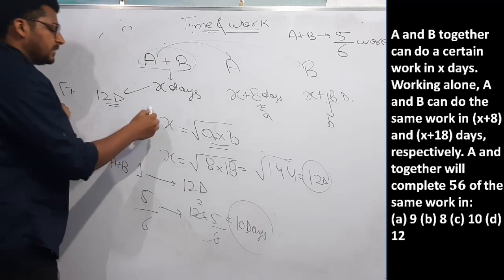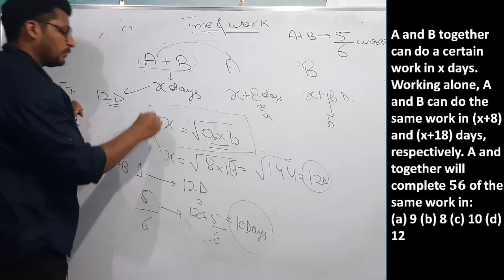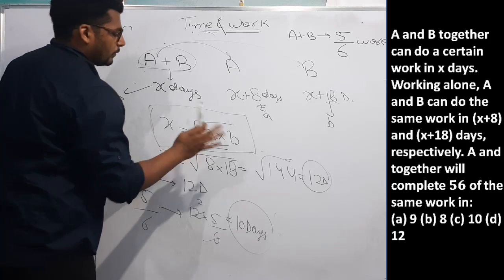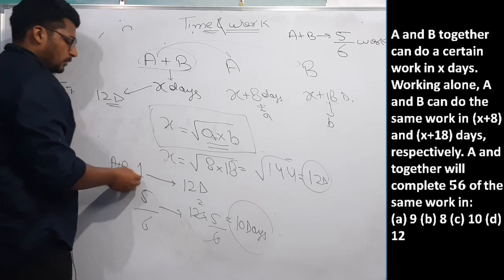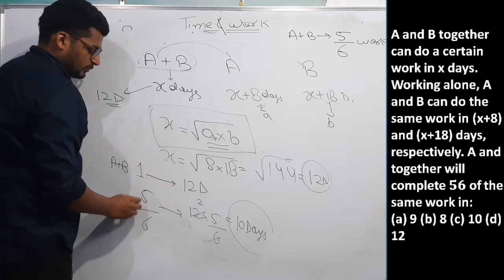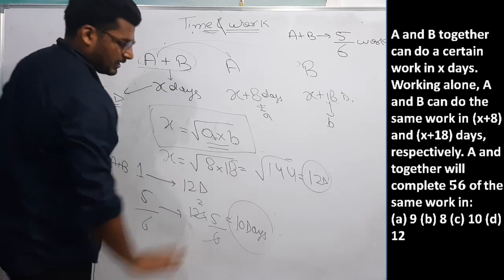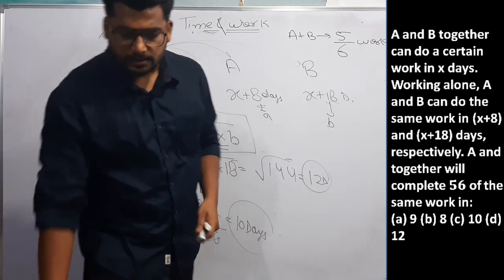You need to remember this formula for this type of question. X is equal to root A into B. If they are doing complete work in 12 days, then 5 by 6 work will be done in 10 days. So coming on to our next question.